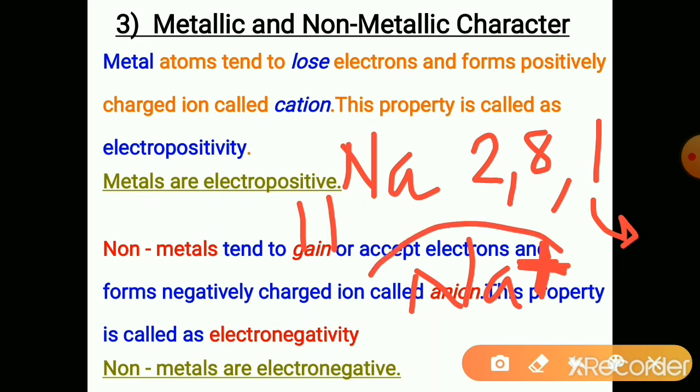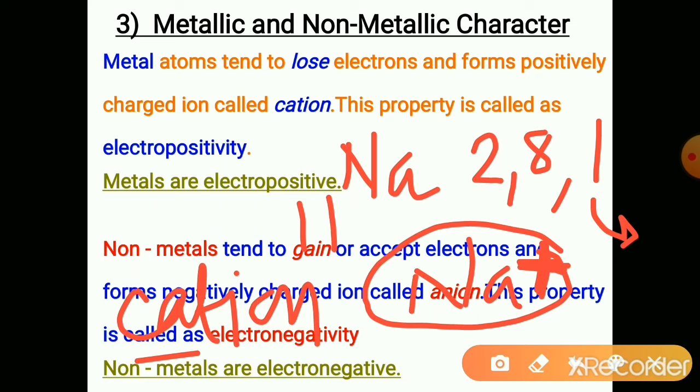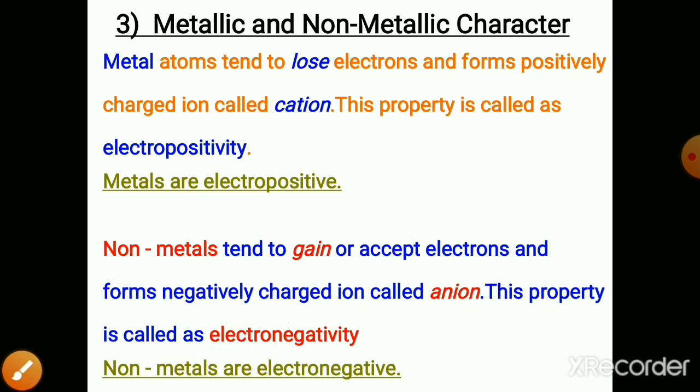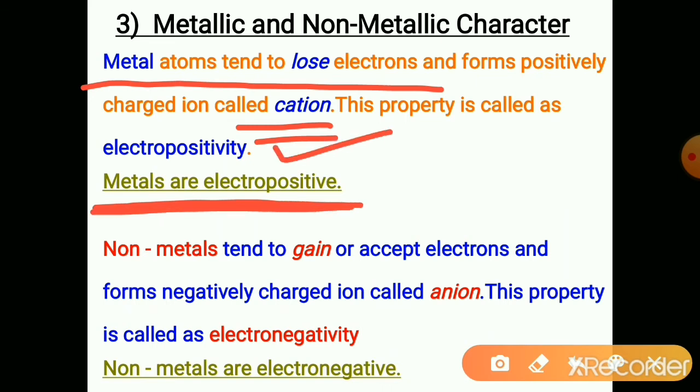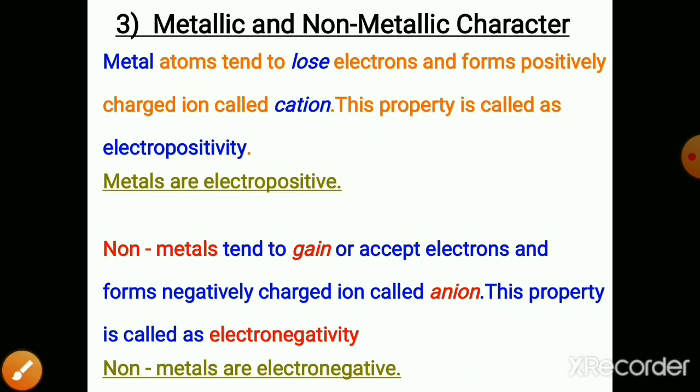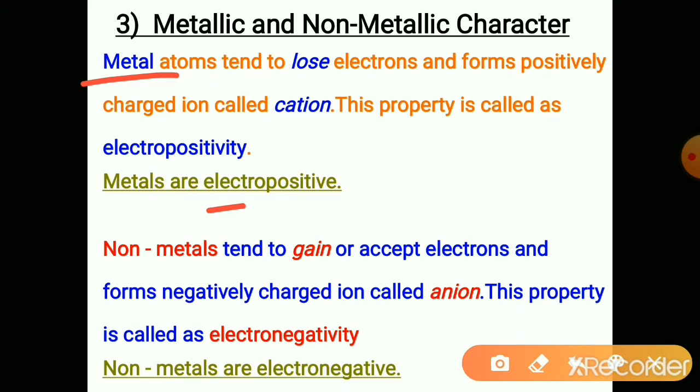A positively charged ion is called a cation. So, metal atoms tend to lose electrons and form cations. As they lose electrons, they are called electropositive. This property is called electropositivity. So, metals are electropositive, meaning they lose electrons.